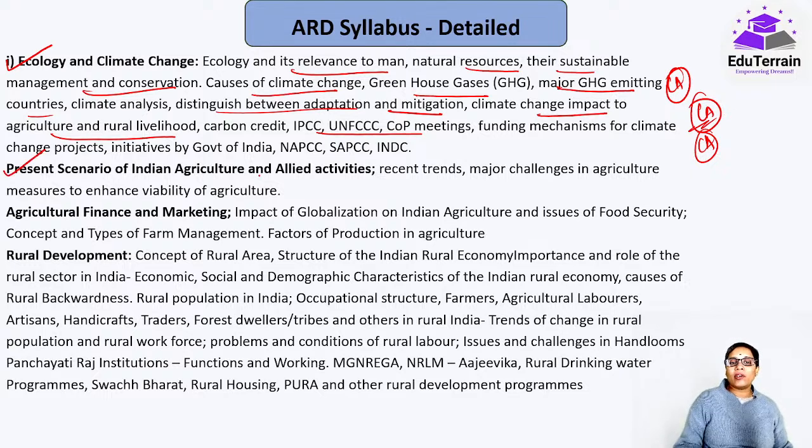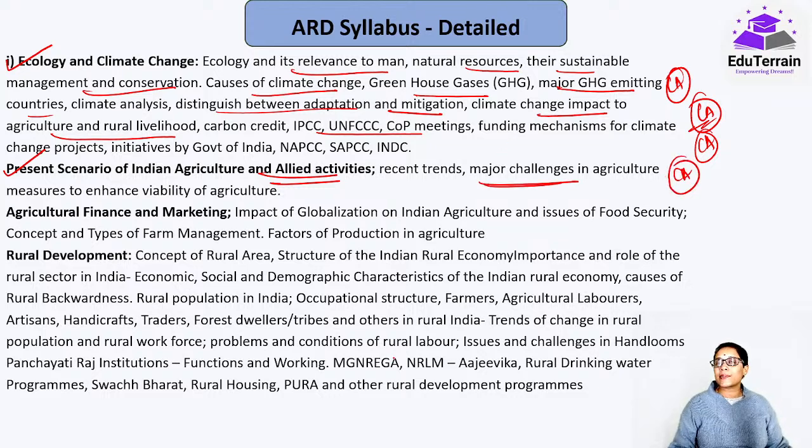Okay, present scenario of Indian agriculture and allied activity, recent trends, major challenges in agriculture, everything again current affairs. Agriculture finance and marketing, that is farm management, agri-economics, especially all these types of farm management, factors of production in agriculture, all these fall under agricultural economics only.